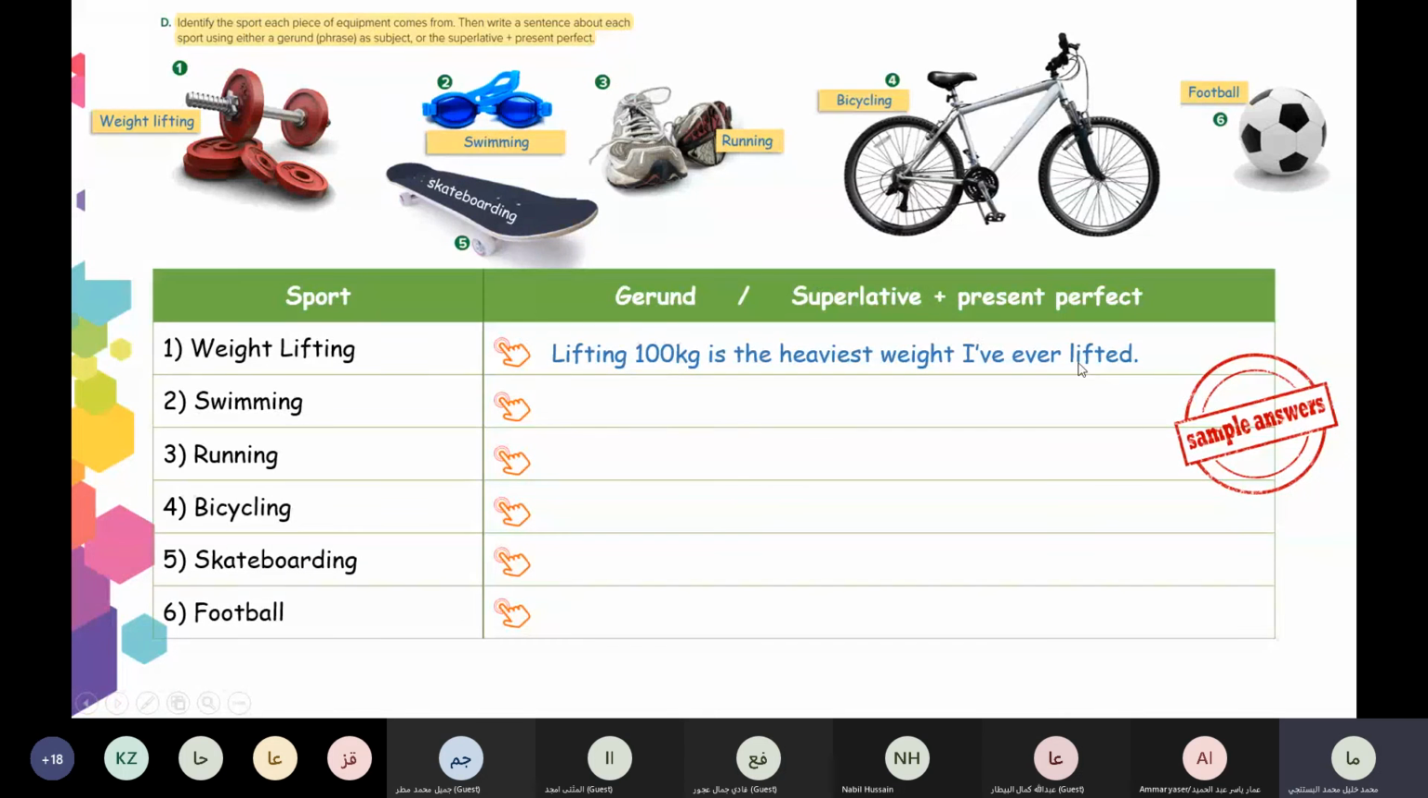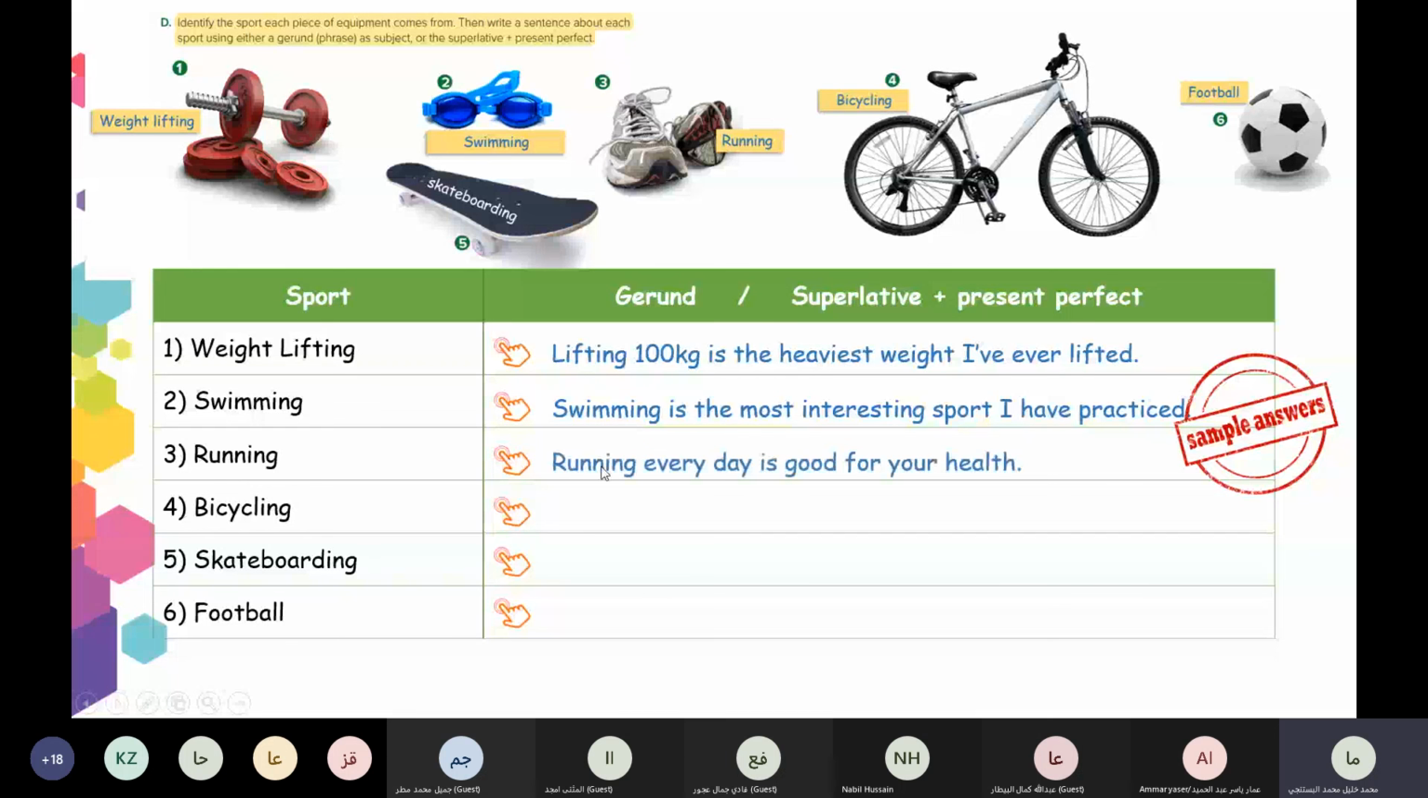Swimming. Here we have to write a sentence about each sport using a gerund as a subject or superlative plus present perfect. So here we use what? Superlative with the present perfect. Number 2, swimming. Who can make a sentence about swimming? Swimming is the most interesting sport I have ever practiced.